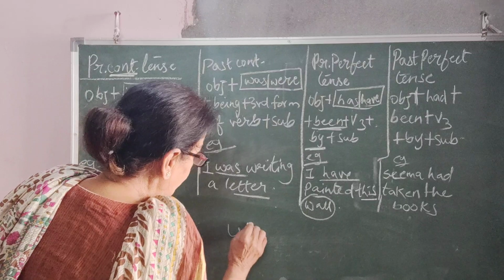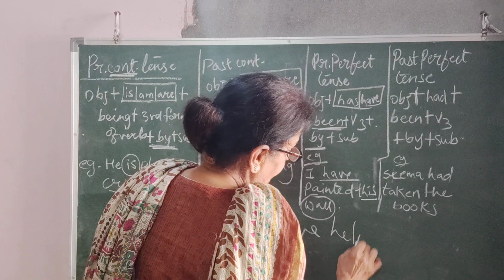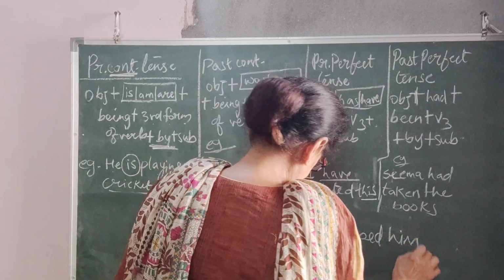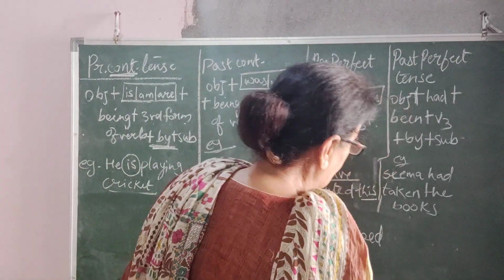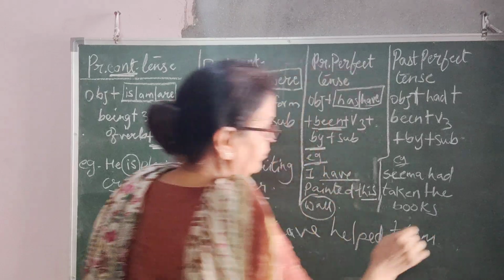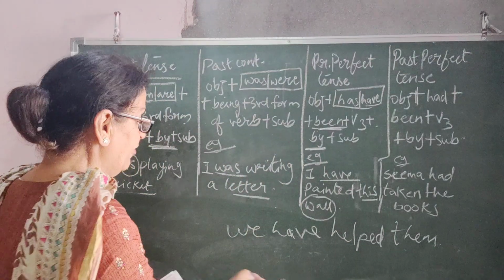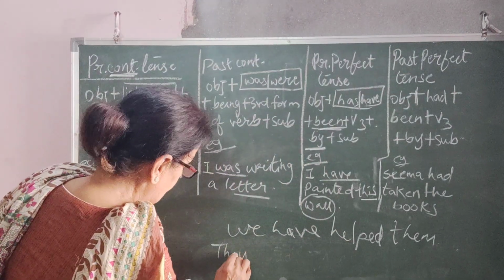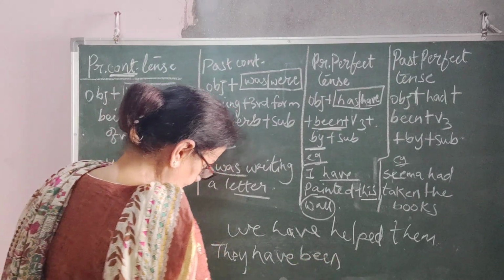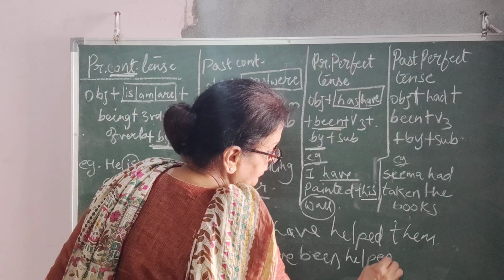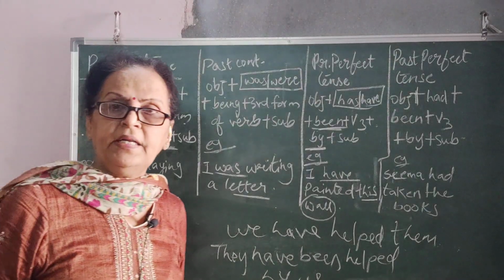If I write, we have helped him. Let me put it plural, help them. So them is plural, so them will become they have been. They have been helped by us. Helped by us. Isn't it easy?